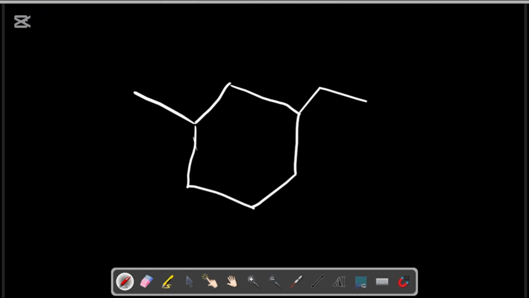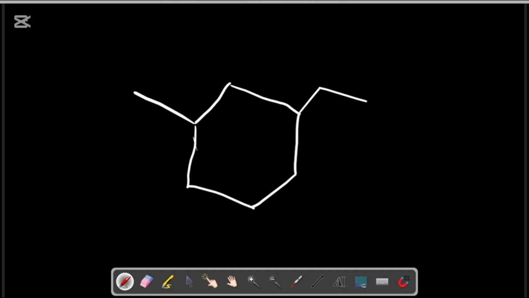So how are you going to name this compound? Ethyl comes before methyl, so we're going to start from alphabetical order. So ethyl always comes before methyl. To name this compound, we're going to call this ethyl methyl cyclohexane. But we're not going to call it just ethyl methyl cyclohexane, because if you just say that, it means any way I write this particular compound is correct. So you're going to identify the particular numbers in the ethyl methyl cyclohexane.